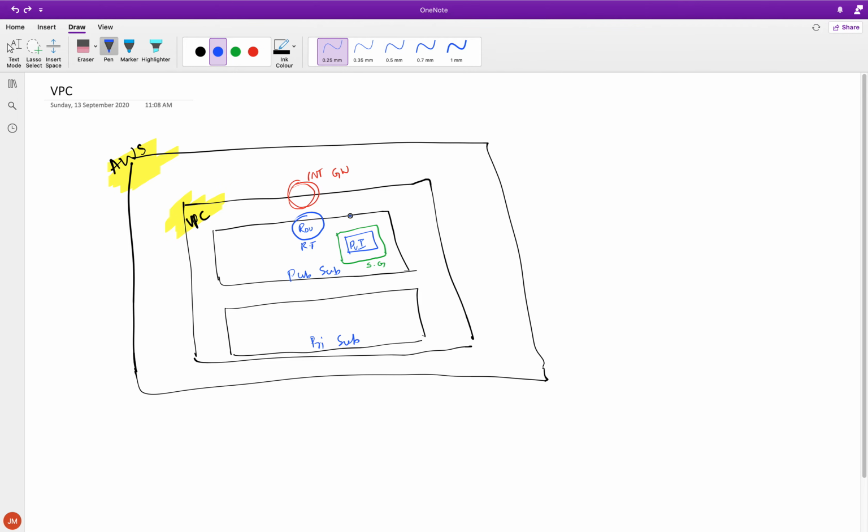connectivity from the instance, and we would need to point it in this direction, and the routing table will basically route the traffic out to the internet gateway. So you need to put in a router over there, and on the routing table we'll have to put a default gateway or default route, kind of like a static route, saying all the traffic which is destined to the internet has to be sent to the internet gateway, and then the internet gateway will basically take the traffic and send it outside, to the actual internet here.